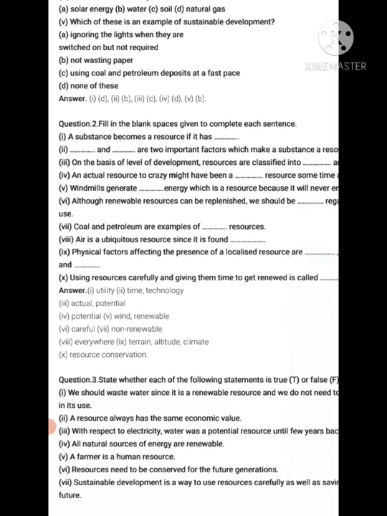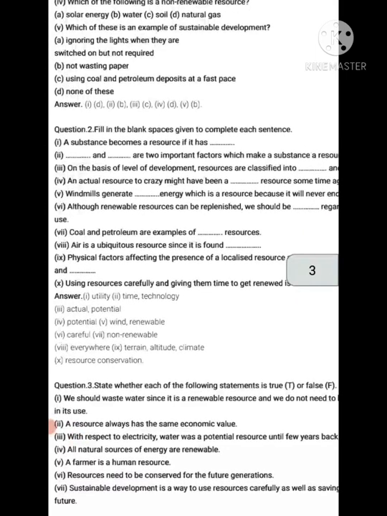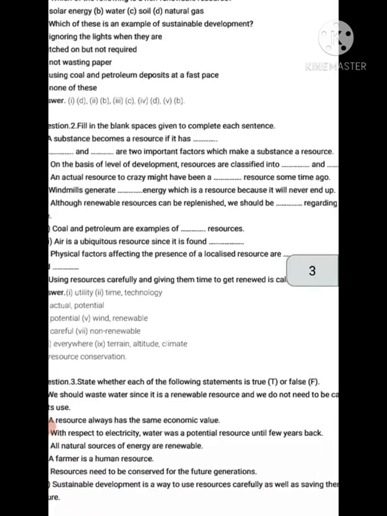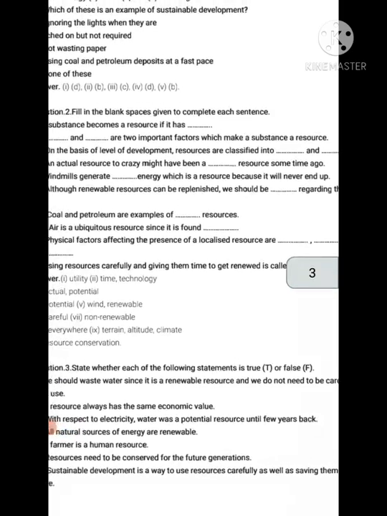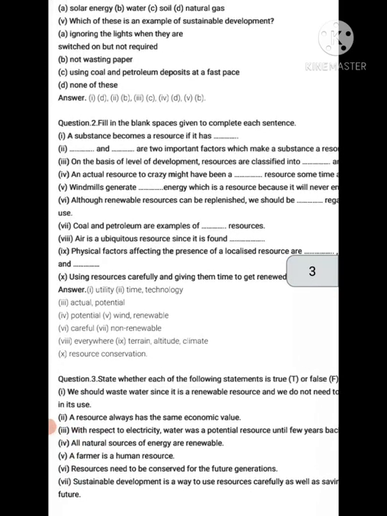A substance becomes a resource if it has utility. Time and technology are two important factors which make a substance a resource. On the basis of level of development, resources are classified into actual and potential. Actual resources are those...